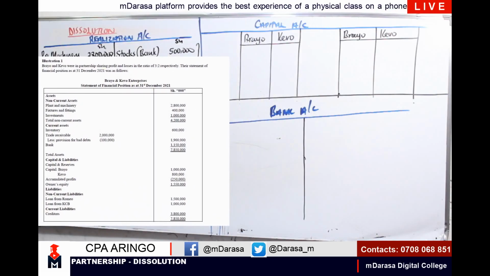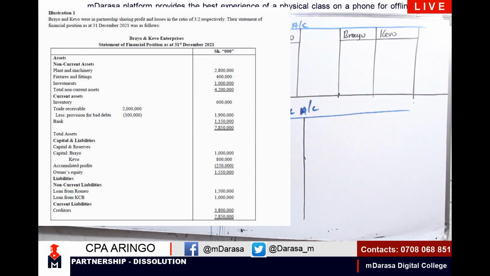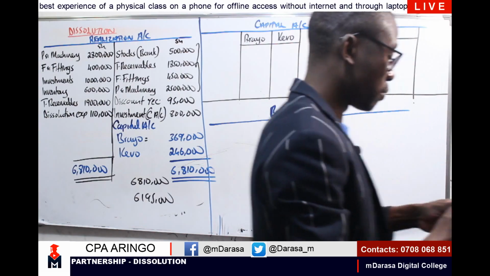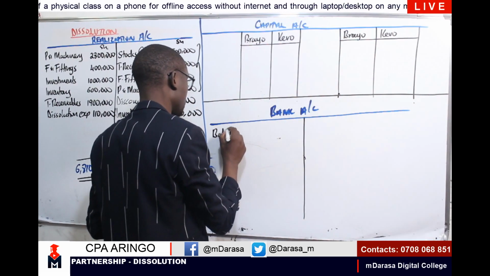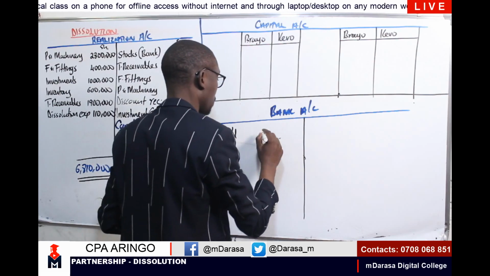Look at this case. We had under bank, look at our current assets. I'm having bank a figure of how much? 1150, right? So I'm having bank 1,150,000 as balance brought down.